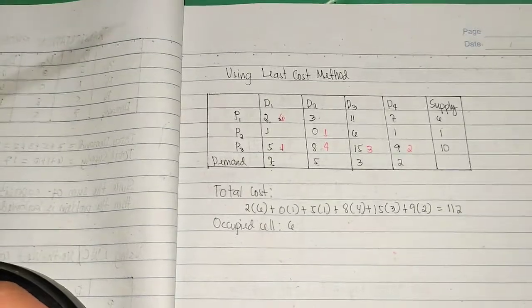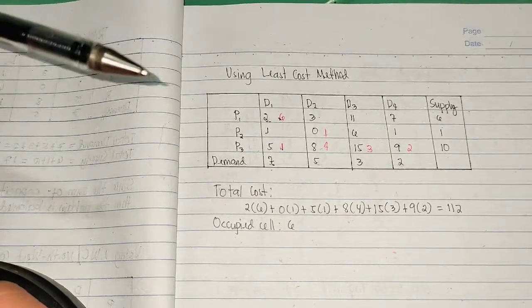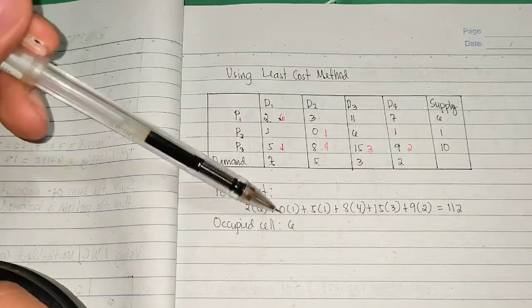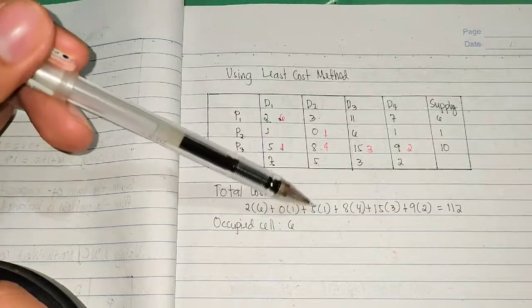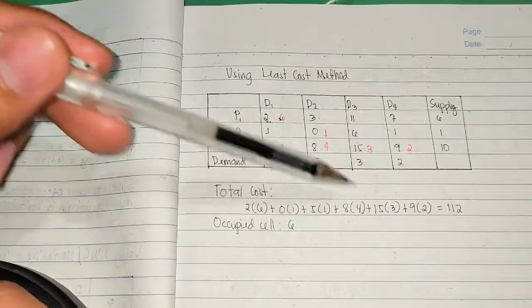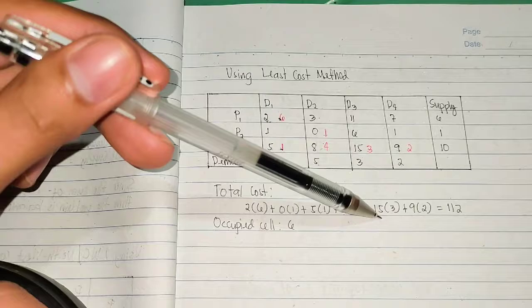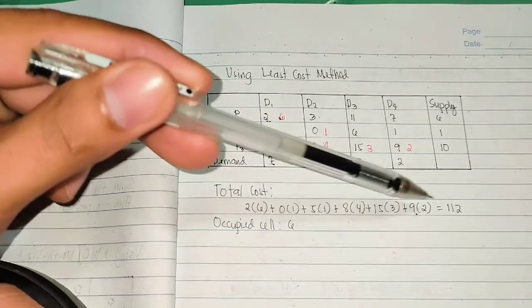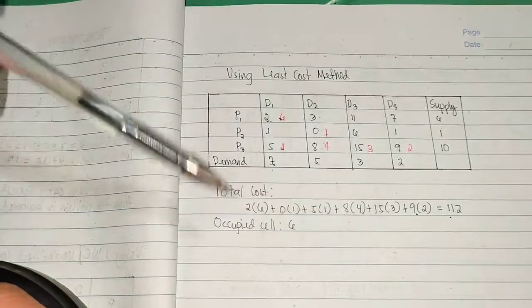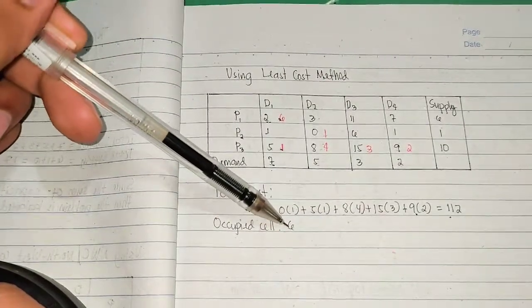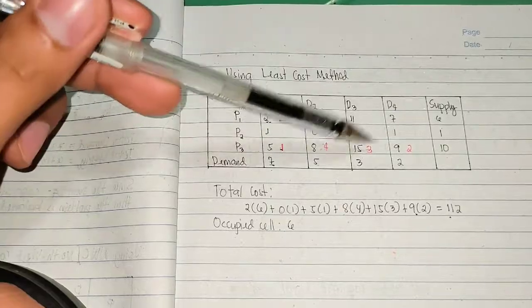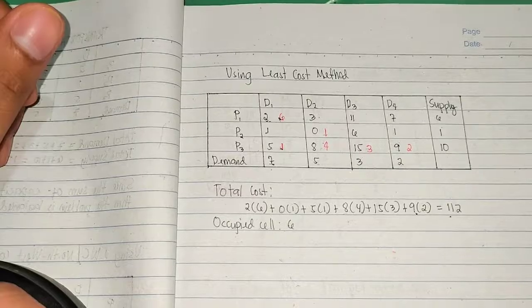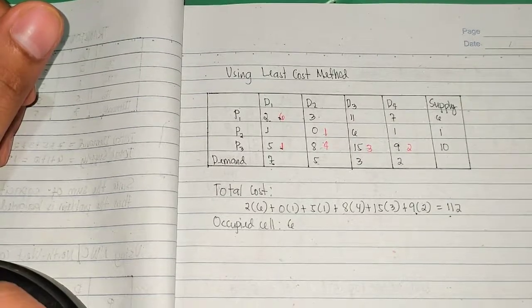Now, itutotal natin ang kanyang cost kung ilan ba siya or magkano ba siya. So, 2 times 6 dito, 0 times 1 ito, 5 times 1 ito, 8 times 4 ito, 15 times 3 ito, at 9 times 2 ito. So, ang total niya is 112 at ang kanyang occupied cell is 6, which is 1, 2, 3, 4, 5, 6. That's it. And now, we will proceed to our Vogel's approximation method.